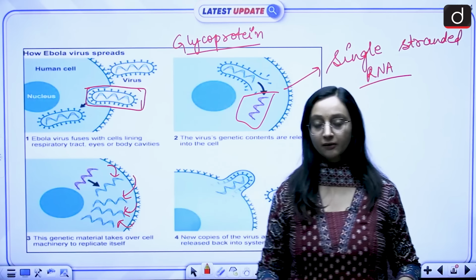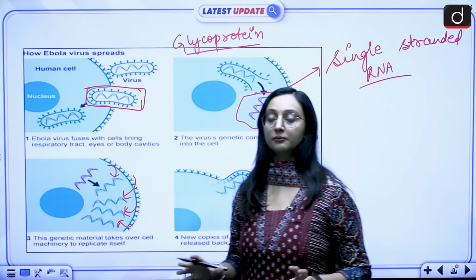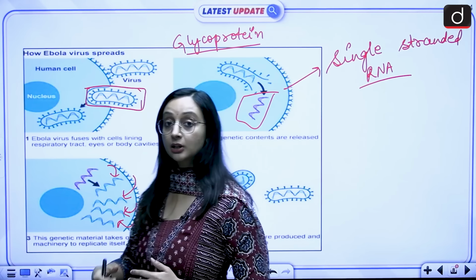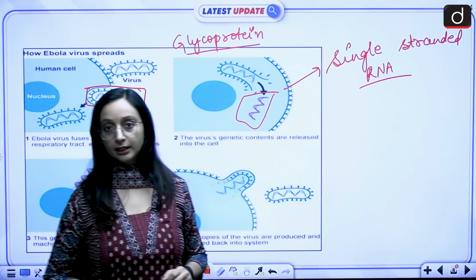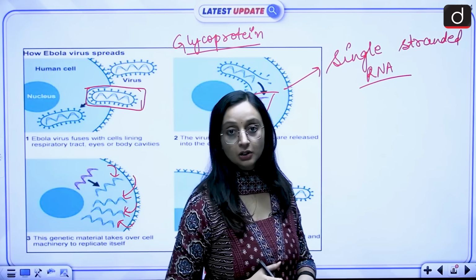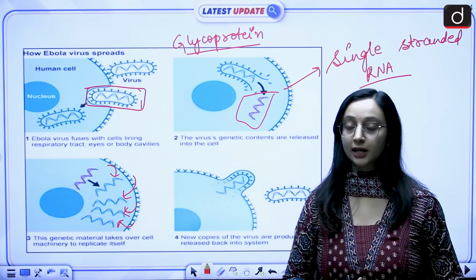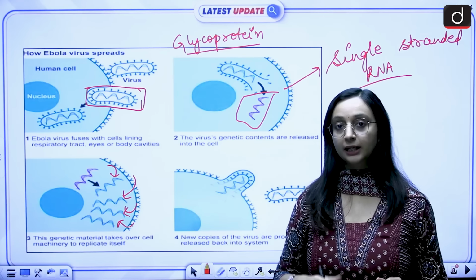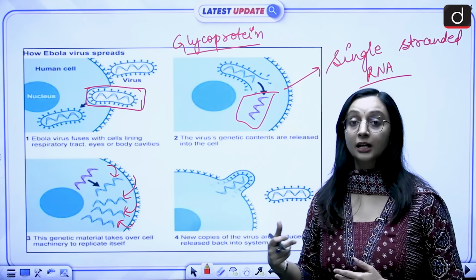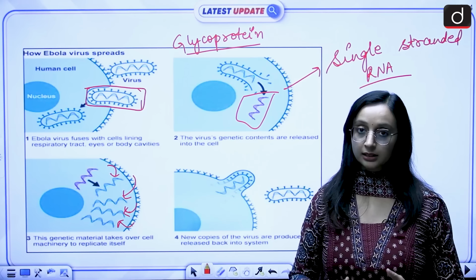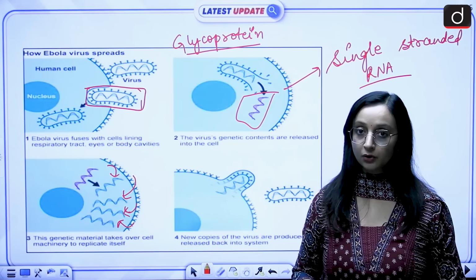So ideally what would have happened if everything would have been working fine, then the cell machinery would actually develop proteins that the body needs. But now because the cell machinery has been hijacked by the Ebola virus, it is not going to function properly. Instead, this genetic material is going to replicate itself. It will keep on producing more and more viruses.